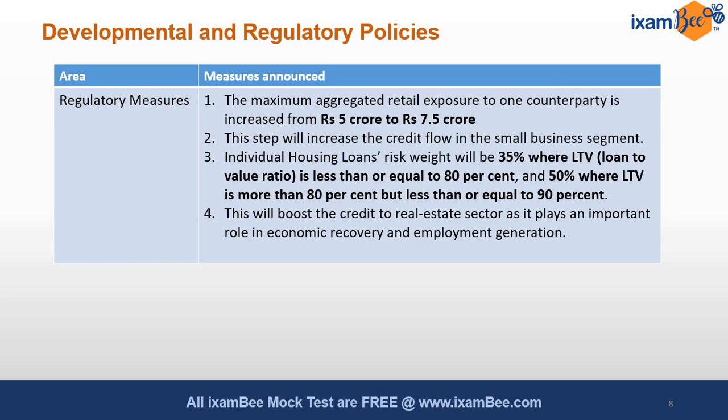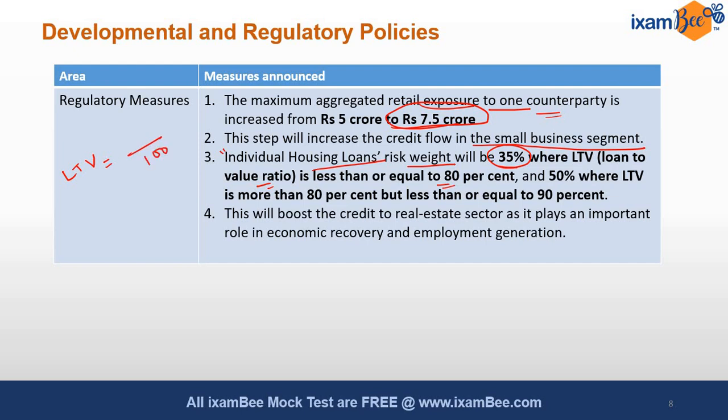Now another regulatory measure by RBI is for retail exposure: one counterparty exposure can now go up to 7.5 crore. Earlier it was 5 crore. So it will help more credit flow to the small business segment. Second important thing, the risk weightage for individual housing loans has been reduced to 35% in cases where the LTV ratio is equal to or less than 80%. LTV ratio means loan to value ratio.